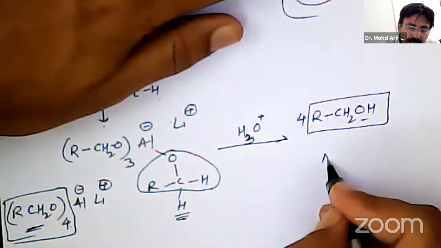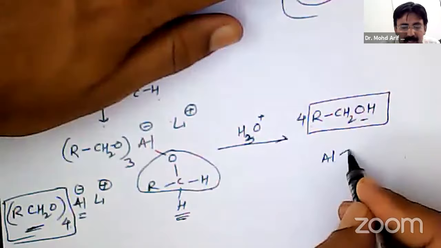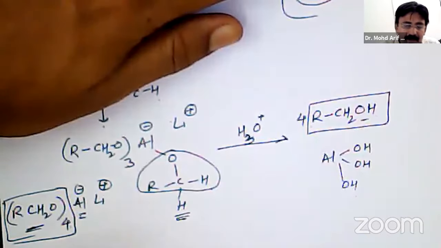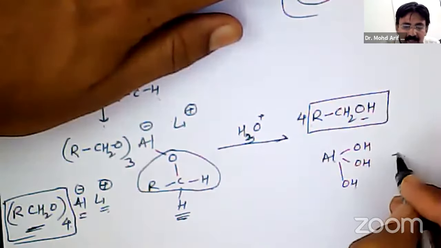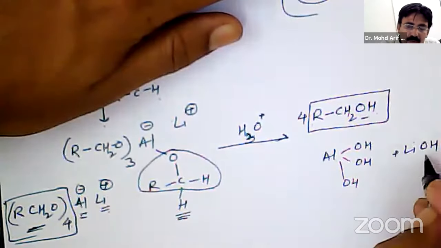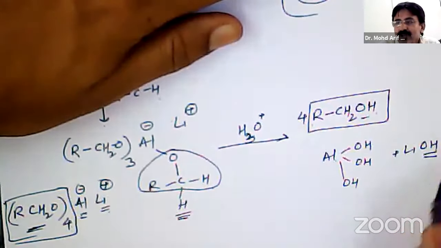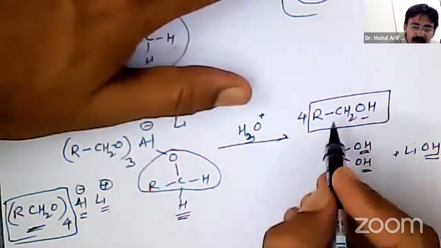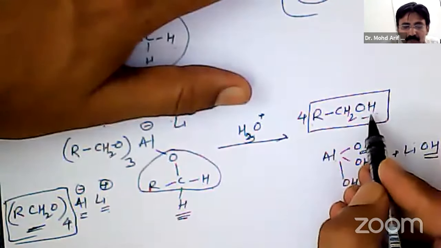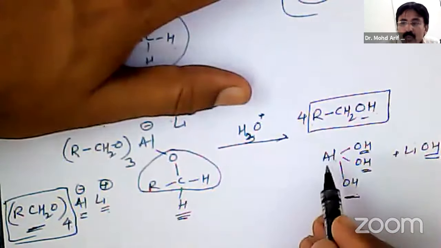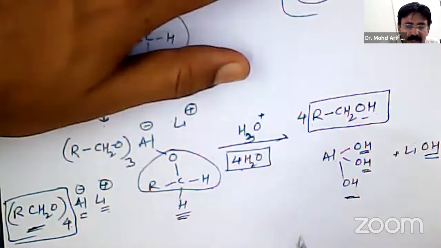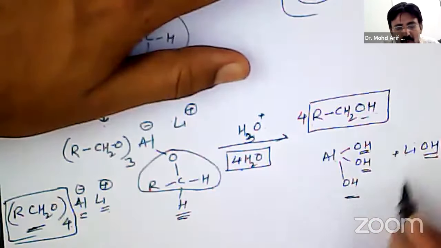What is left out now? Al. It will be attached with OH groups, forming aluminum hydroxide. One lithium is there, which is getting attached to OH. So see here: one OH, second OH, third OH, fourth OH, four OH groups. And in the alcohol molecules we have used four hydrogens, protons, so it makes four water molecules. So it requires four water molecules for hydrolysis, and in presence of an acid it is converted into alcohol.